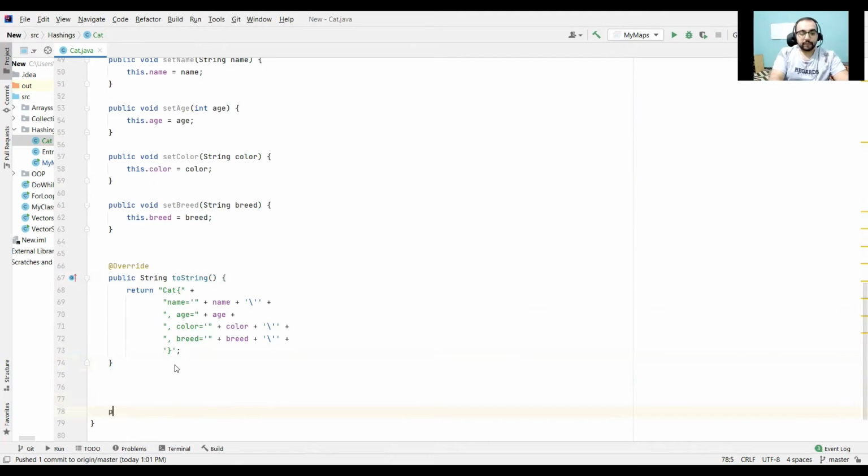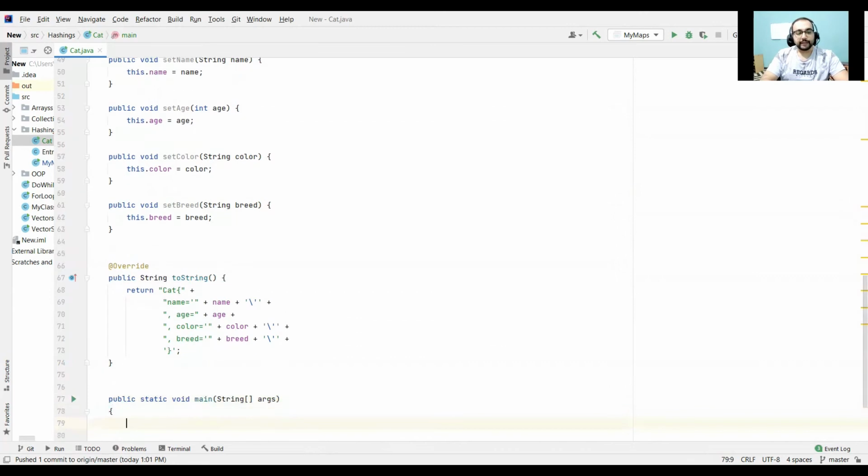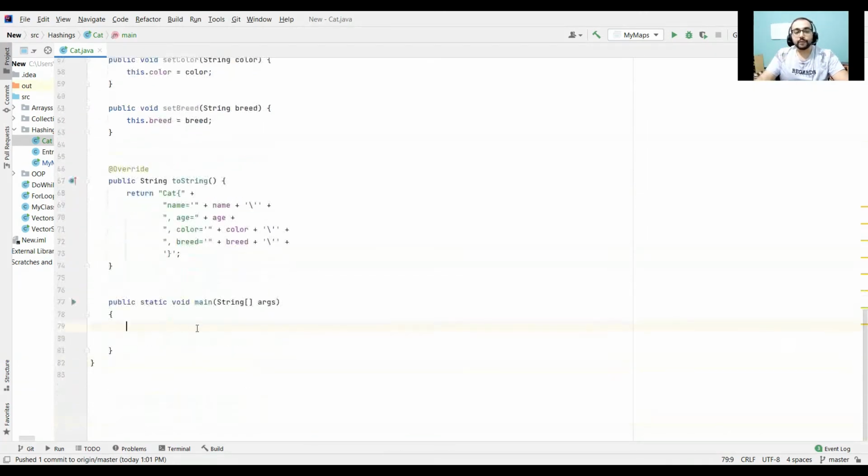All right, now let's go to the main method. I'm going to create an instance variable of the class. By instance variable, I mean creating at runtime, so it will allow us to have more than one object. I will call the constructor many times with the help of that. So Cat myCat is equal to new Cat.